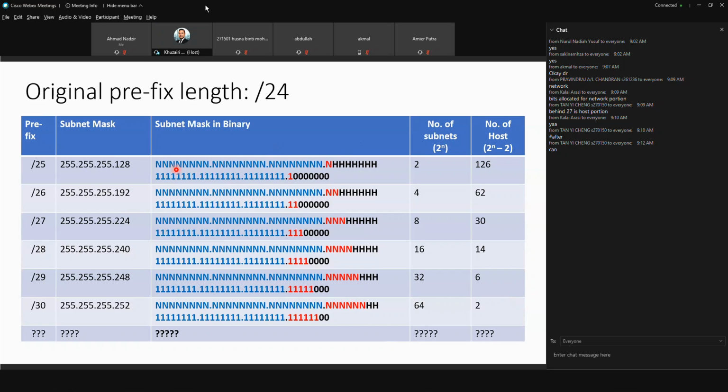So you have to look into the coloring that I put here. For example, the first one, this one. Originally the host has 24. Now when you borrow 1 bit, it becomes 25. So that's how I change the color into red color. Okay, and 1 bit, 2 bits, 3 bits. Okay. So if can, we move to another slide.